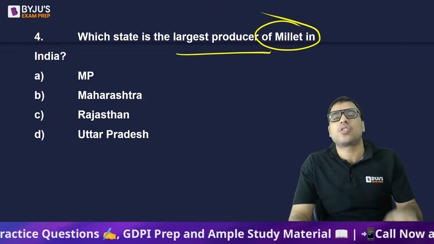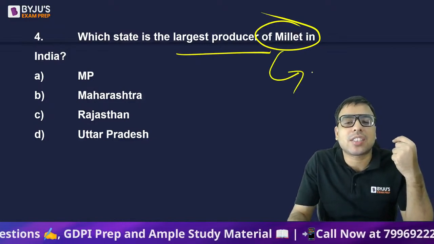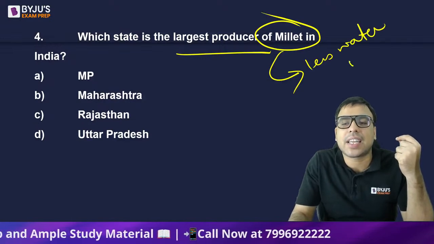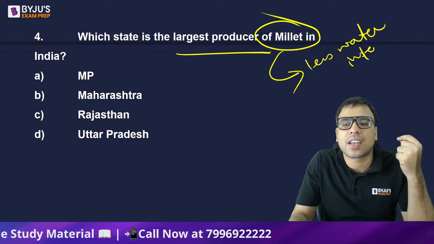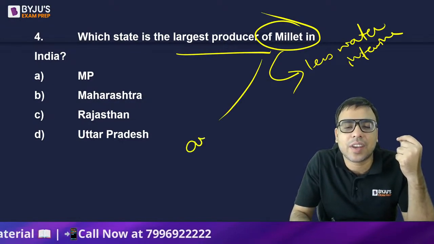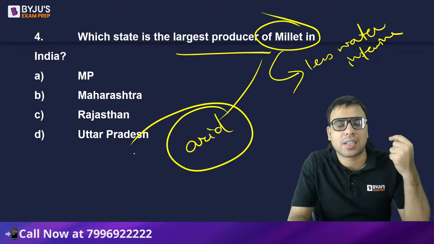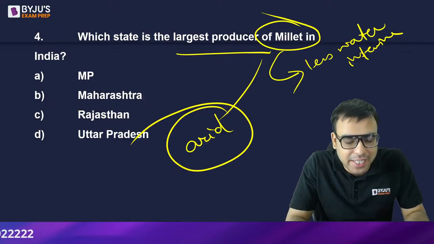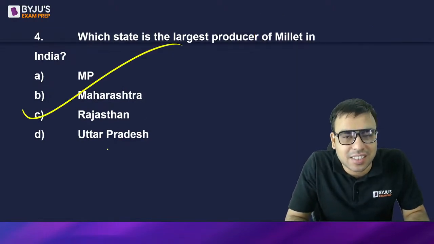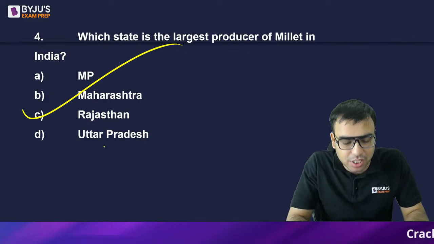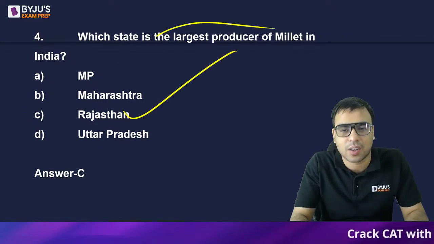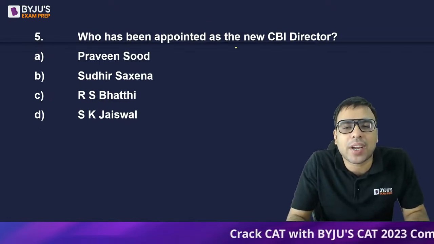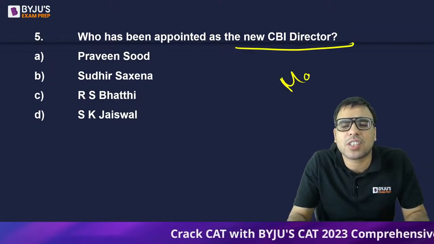Now, millet is important. Why? Because it is less water intensive. Even in arid regions where there is very little rainfall, millet can be grown. So which is the largest producer of millet in India? The right answer is option C, Rajasthan. Yes, Samruddhi, very good. C is the right answer to this question. Okay. The next one was in the news. Who has been appointed as the new CBI director? It was in the news in the month of May.